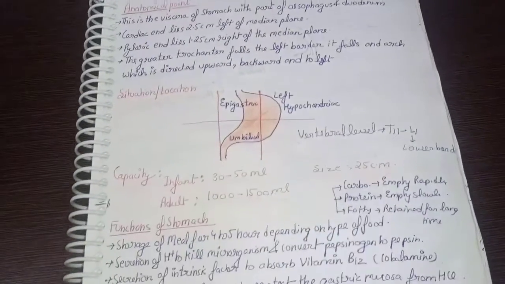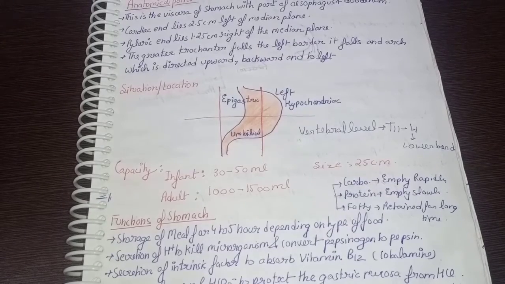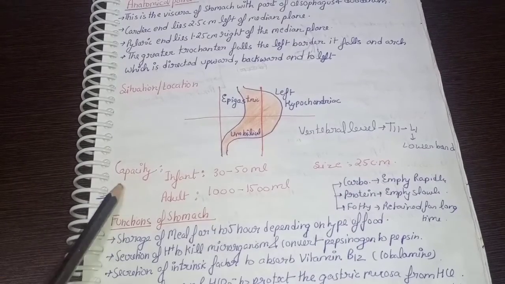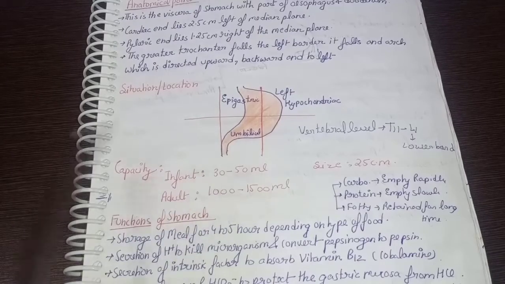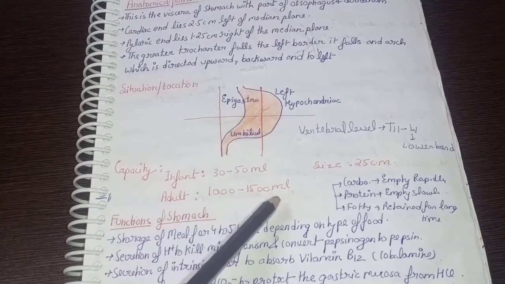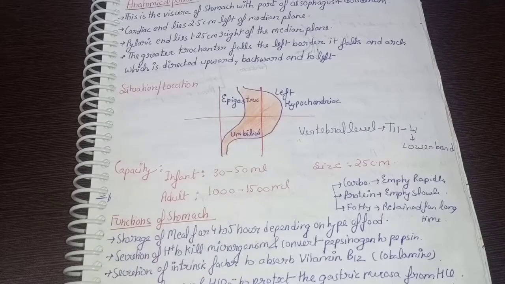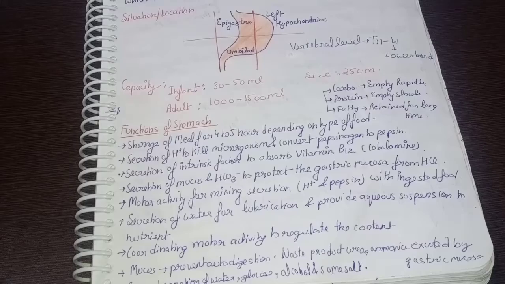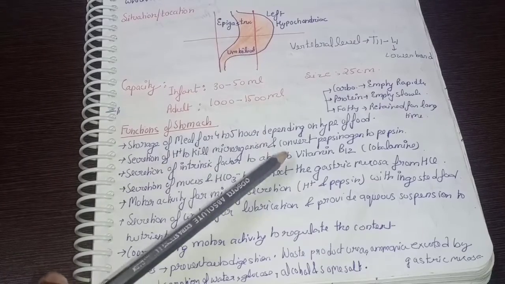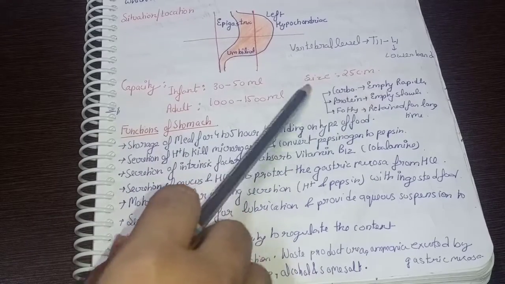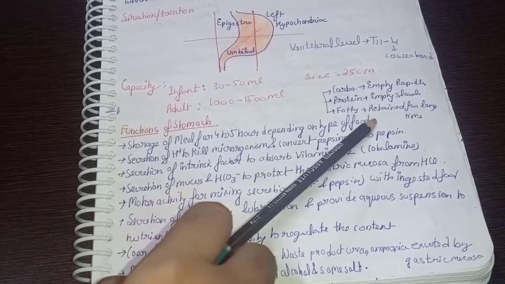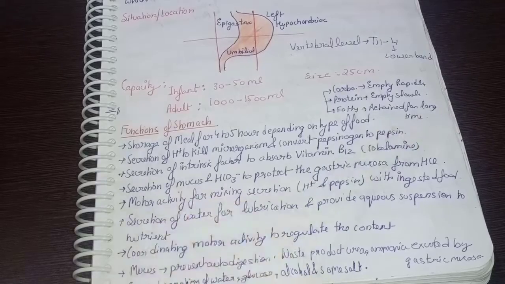Now coming to capacity, size and function of the stomach. As you can see, the capacity in an infant is around 30 to 50 ml, and in an adult it is around 1000 to 1500 ml, and the size is about 25 cm. Now coming to functions of the stomach. It stores the meal for 4 to 5 hours depending on the type of food. Carbohydrate, it empties rapidly. Protein, it empties the proteinous substance slowly. Fatty, it retains the fatty substance for the longest time.